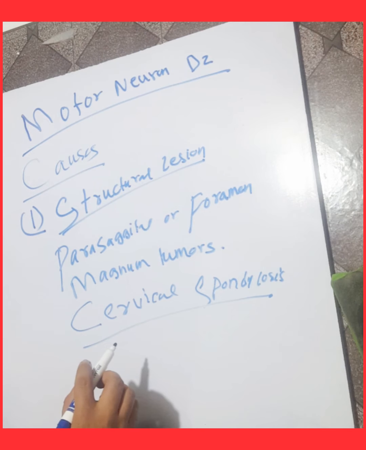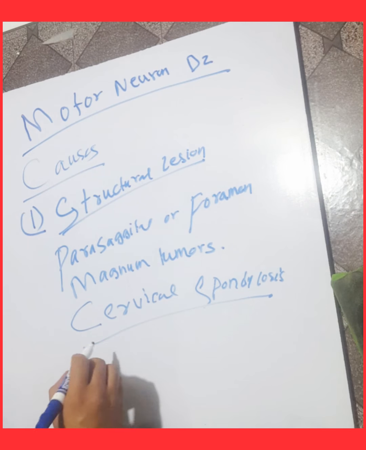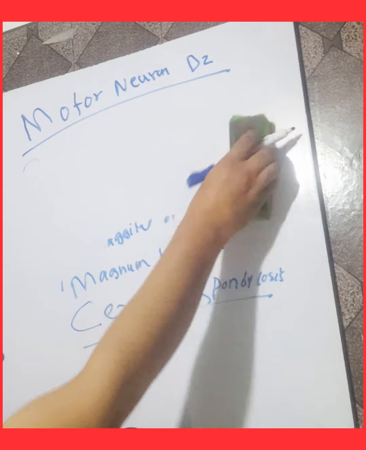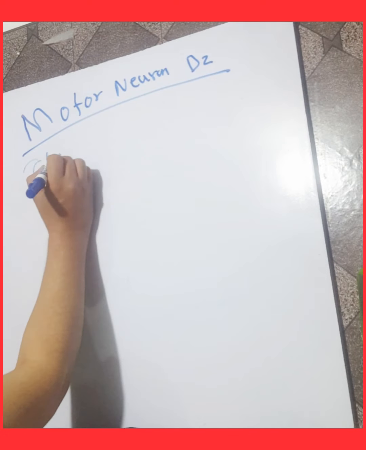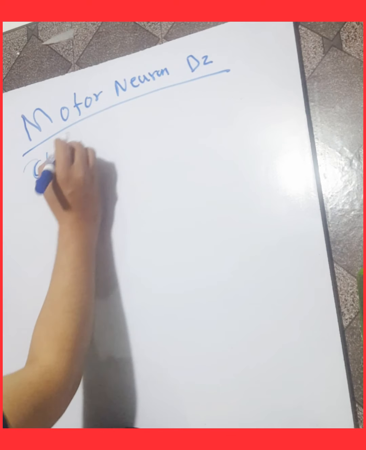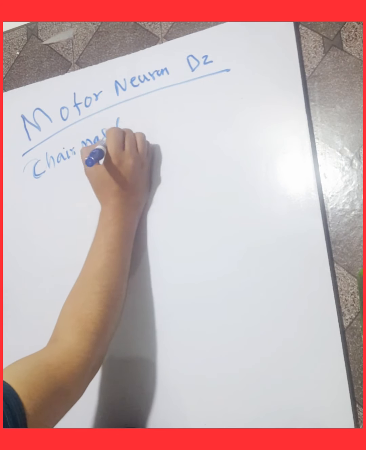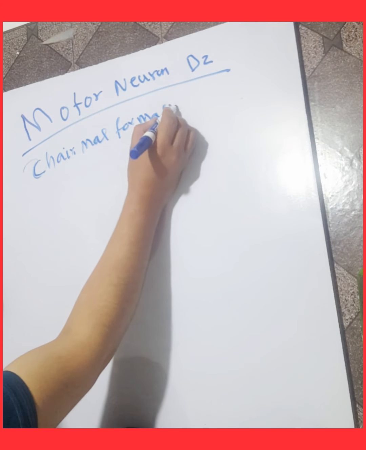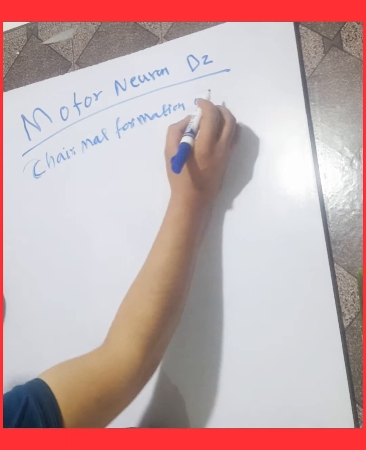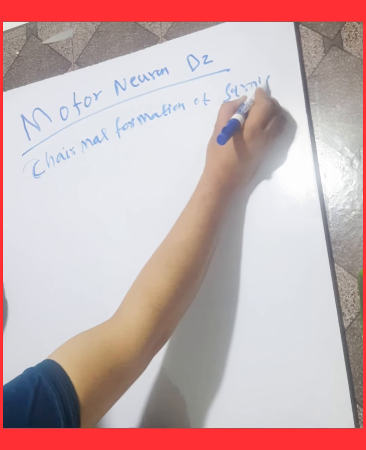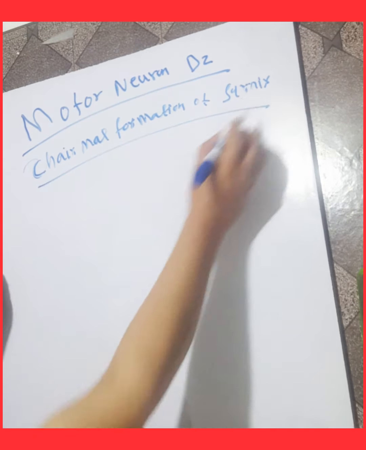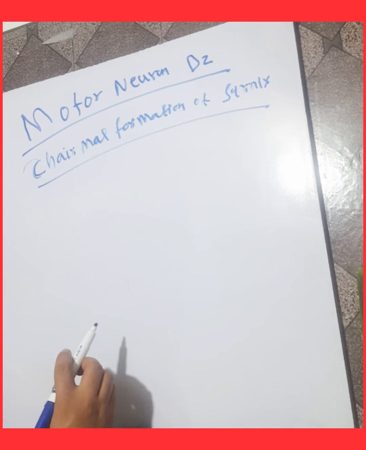Another cause is Chiari malformation with syrinx. Chiari malformation with syrinx can also cause motor neuron diseases.